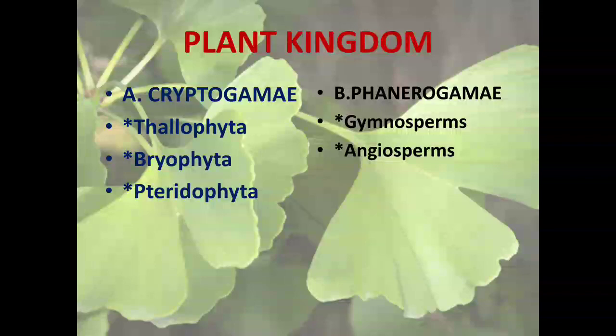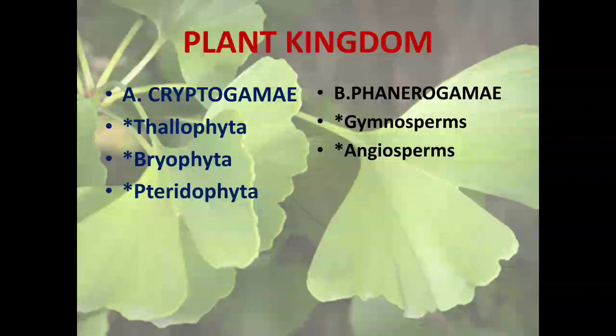So seed bearing plants are known as the cryptogamy, and in cryptogamy there are three basic classifications. Three groups of these plants are known as the thallophyta. Phyta means plant, thallo means thallus like structure, mostly algae.